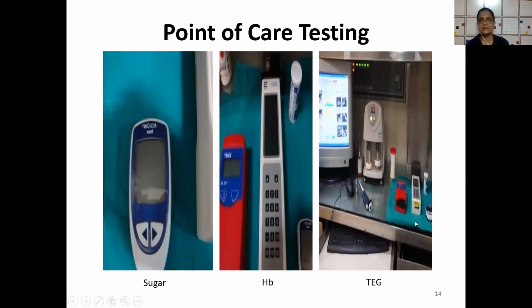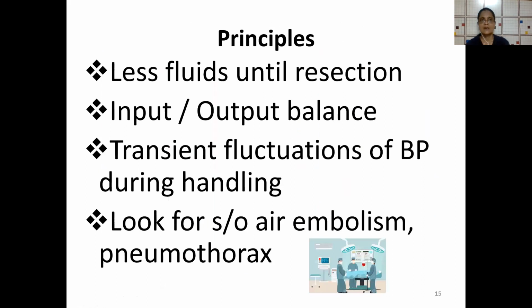So basically, you have a setup where all these are kept close to the anesthesia machine. Another principle is giving less fluid until resection. Input output balance has to be maintained. There could be transient fluctuations of blood pressure during handling of the tumor or IVC or the liver resection itself.